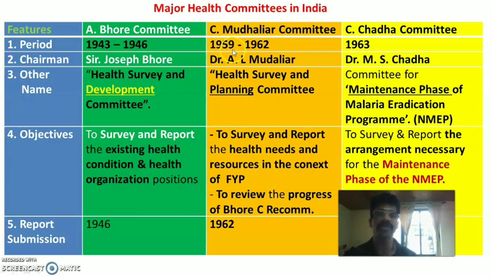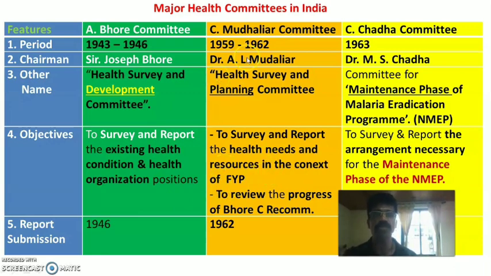Now it is already 59, which means the second 5-year plan is going on. So the objective was to survey and report the health needs and resources available in the country in the context of the 5-year plan, whether they can achieve the target according to the resources available. For that, this committee had to make a survey and give a report.